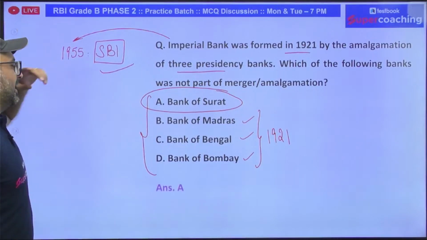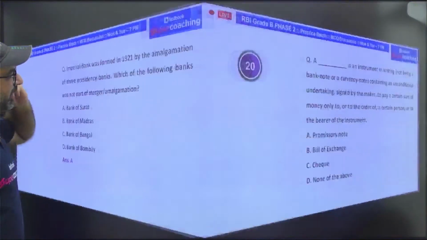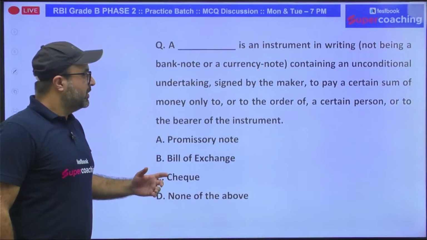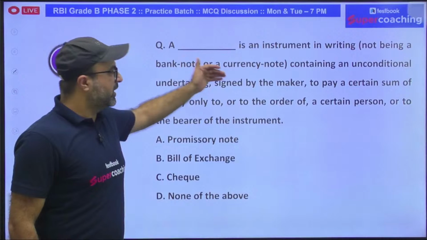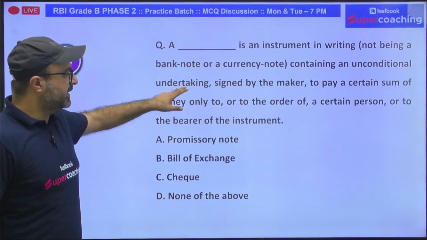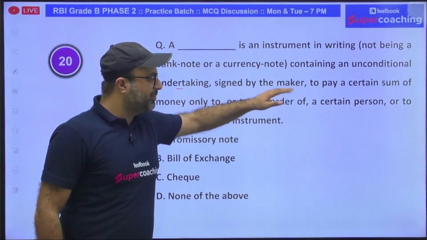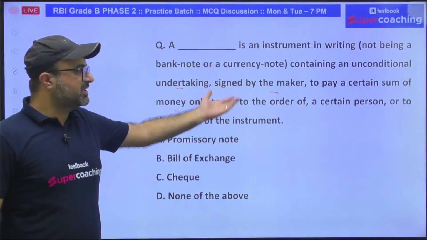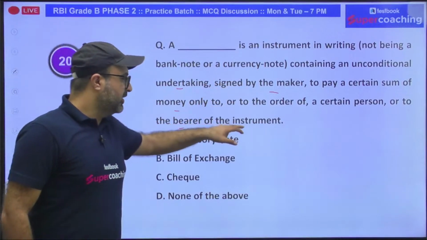Rest three are correct. Next, a dash is an instrument in writing, not being a banknote or a currency note, containing an unconditional undertaking signed by the maker to pay a certain sum of money only to, or to the order of, a certain person or to the bearer of the instrument.